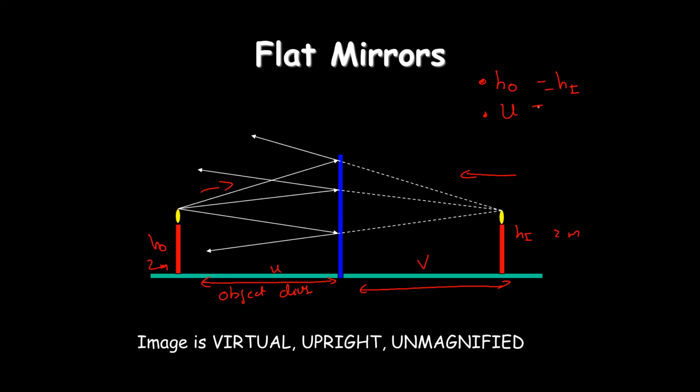That we can write as u is equal to v. That is the second property, and the third is lateral inversion. What is lateral inversion? The right appears like a left, and the left appears like a right. Take your plate and try to eat in front of the mirror. If you are eating with the right hand, it appears as if you are eating with the left hand. If you imagine eating with the left hand, it will show in the mirror as a right hand. That is, left appears as right.